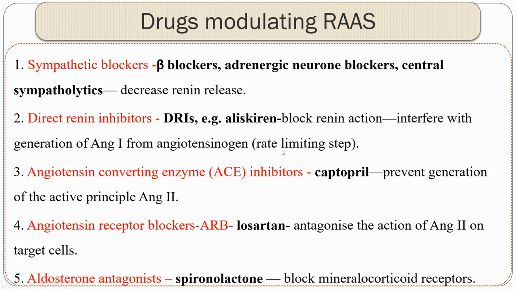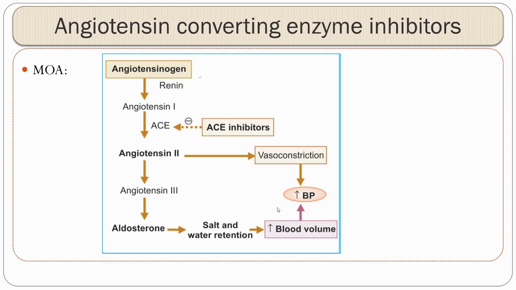Next, coming to ACE inhibitors, angiotensin convertase enzyme inhibitors. The best example is captopril, followed by angiotensin receptor blockers. The best example is losartan. And then aldosterone antagonists like spironolactone. These five groups of drugs act on the renin angiotensin aldosterone system. Now coming to the first group, that is angiotensin converting enzyme. This as such is a 5 marks question for a pharmacology undergraduate. Drugs acting on RAS is itself an essay.